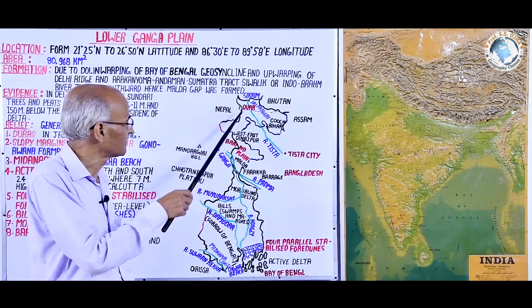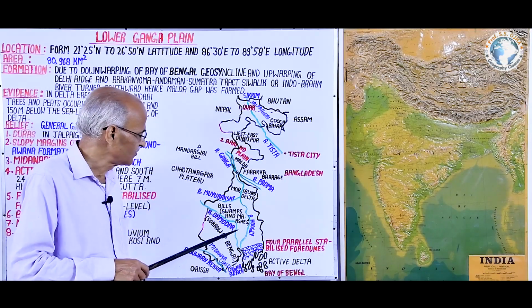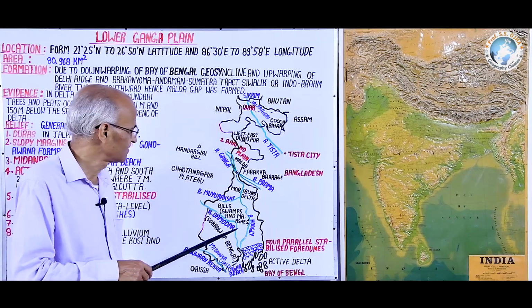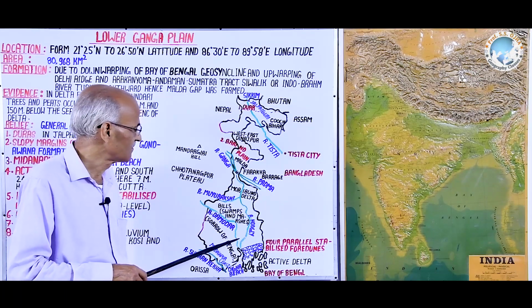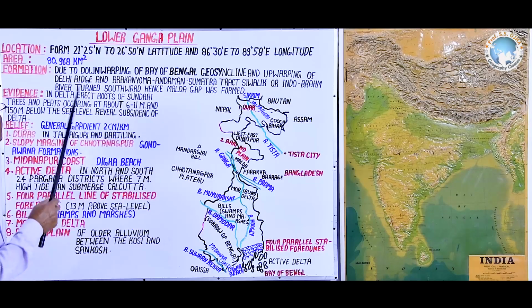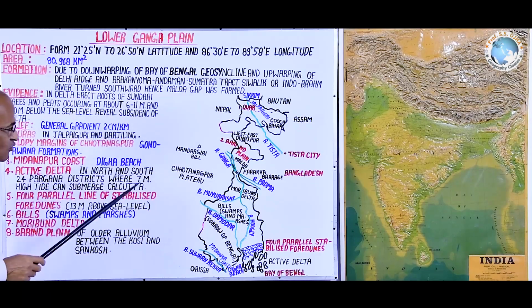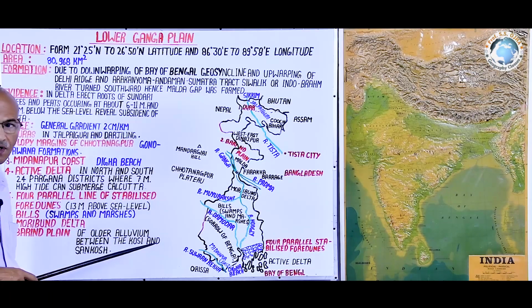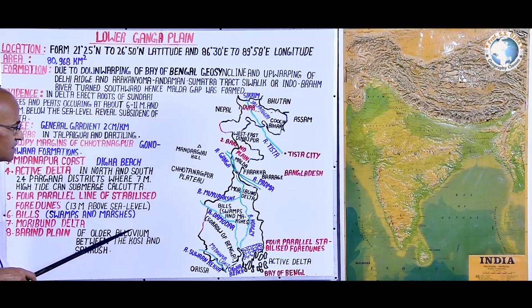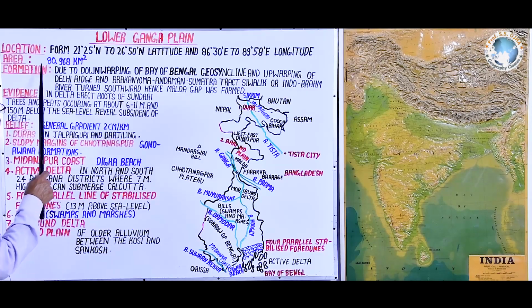This is the map of the Lower Ganga plain, which is mostly dominated by the West Bengal plain. Let us study its location. Locations are of 2 types. One, astronomical location, wherein latitude and longitude are shown. The second, geographical location.